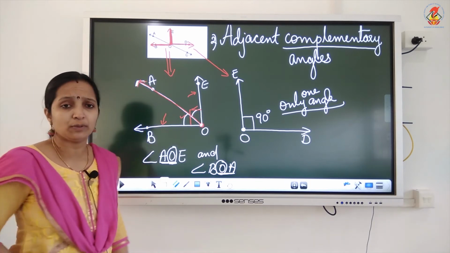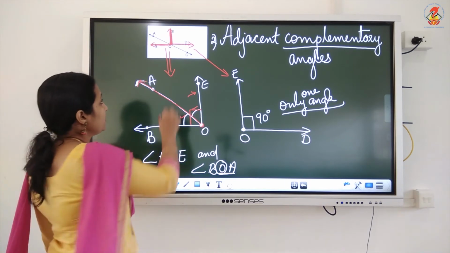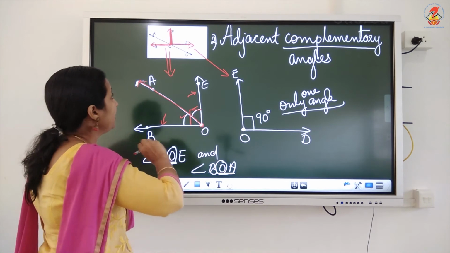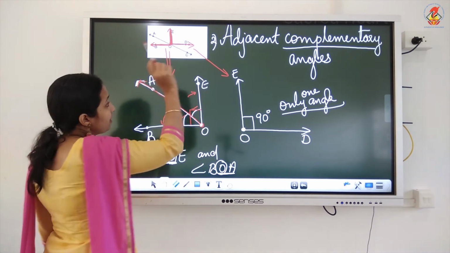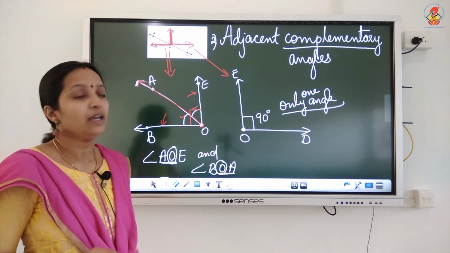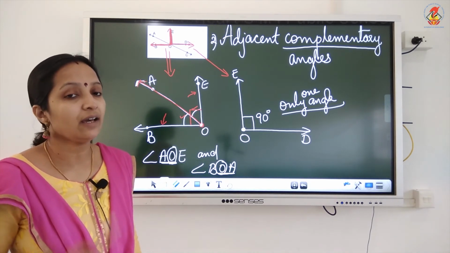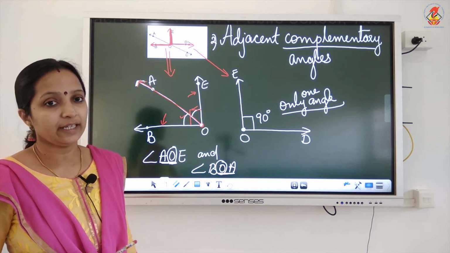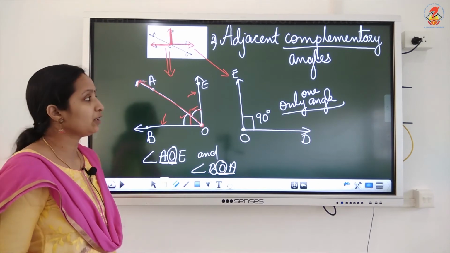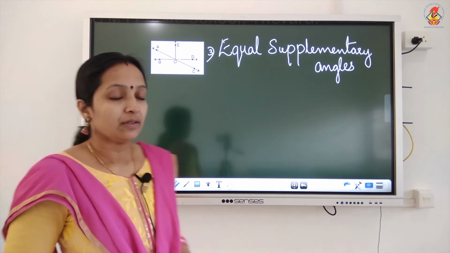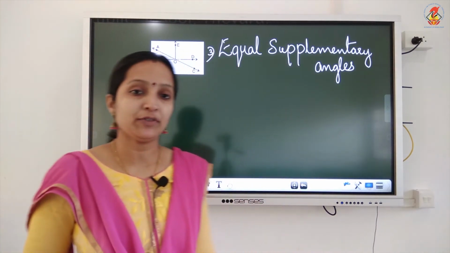Just go through the answer one more time, children. So adjacent complementary angles we need. So look at the figure. Complementary means sum is 90°. So we have to find two angles whose sum is 90° and they are adjacent also. Is it clear? Now move to the third part of the question.